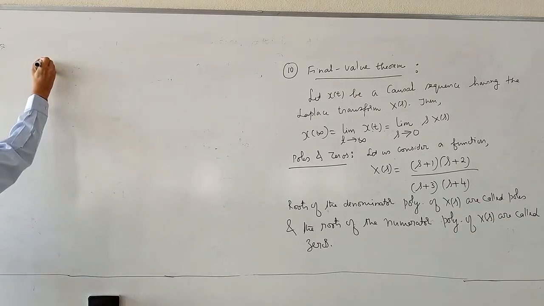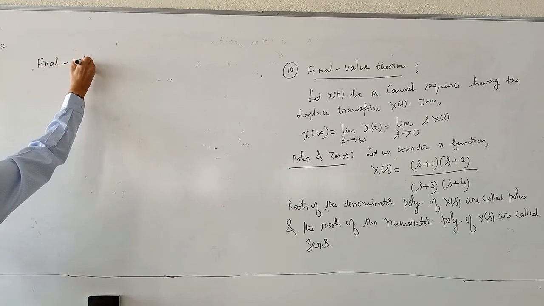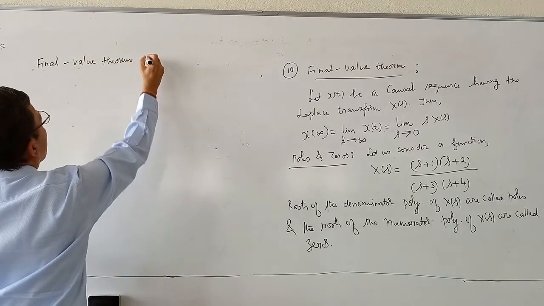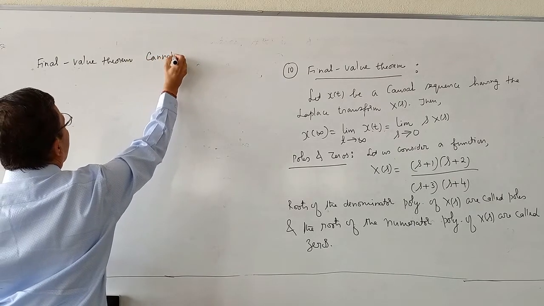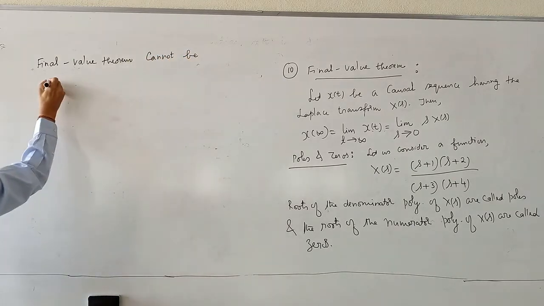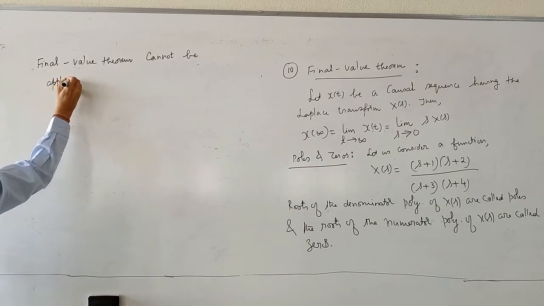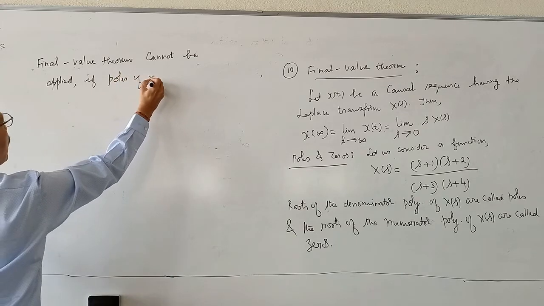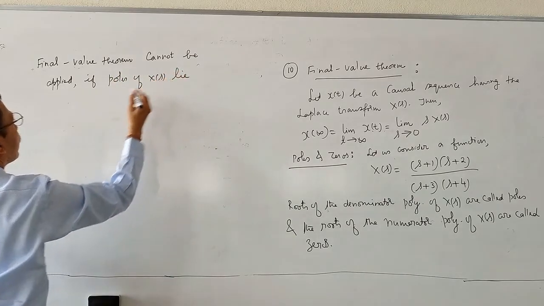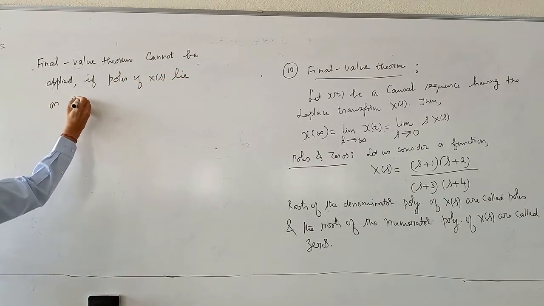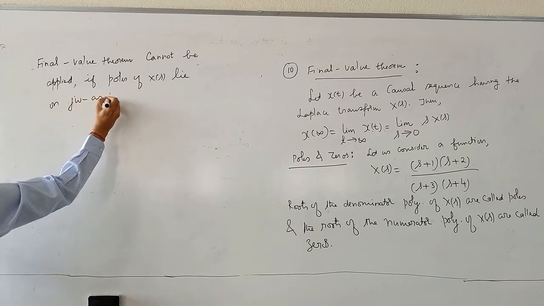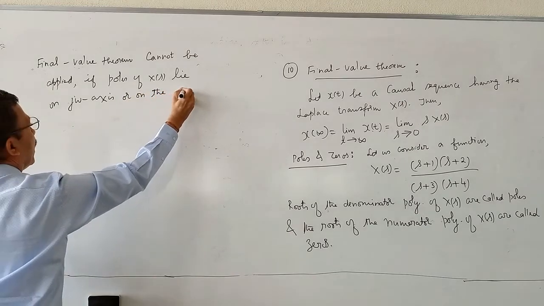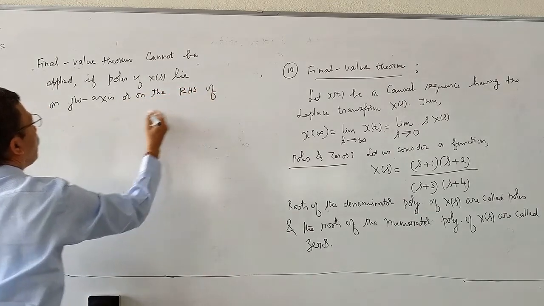Final value theorem cannot be applied if poles of X(s) lie on the j omega axis or on the RHS, the right hand side of the S plane.